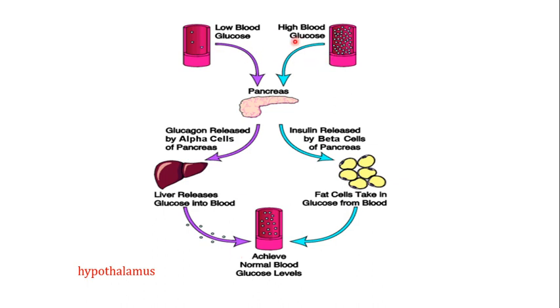Now if you see this, in both of the cases we are dealing with glucose but with different concentrations, and in both cases the hypothalamus is responding to them, but the hypothalamus activates specific kinds of cells in specific conditions. In high glucose condition, it is going to activate the beta cells for the production of insulin, and in the case of low blood glucose level, the hypothalamus is going to activate the alpha cells of the pancreas.